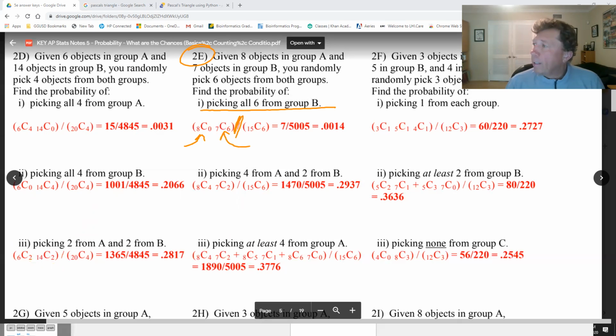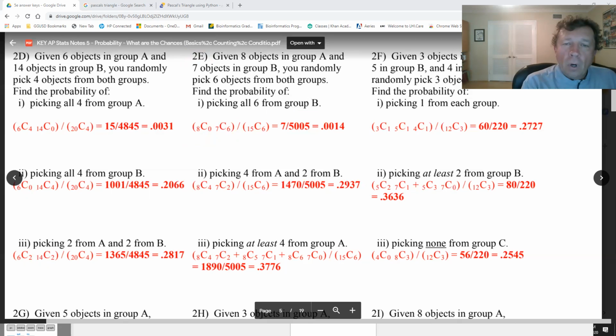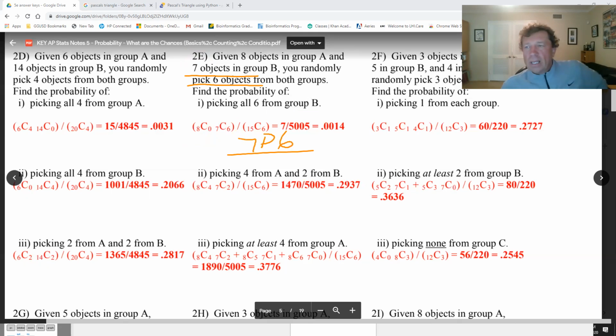I've been doing this so much, I think I have the handle on this. For 6 objects from group B, I'm going to go 7 permutation 6, divided by 15 permutation 6. That will also give you the same answer.